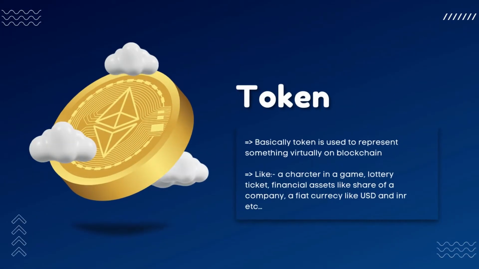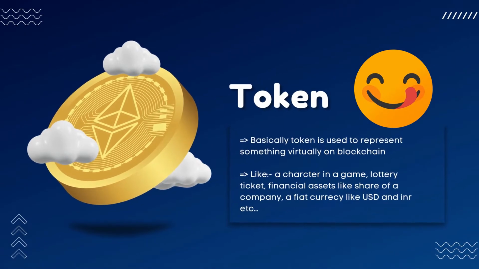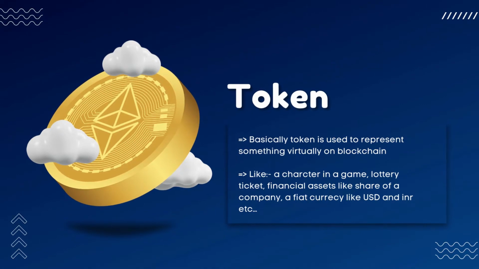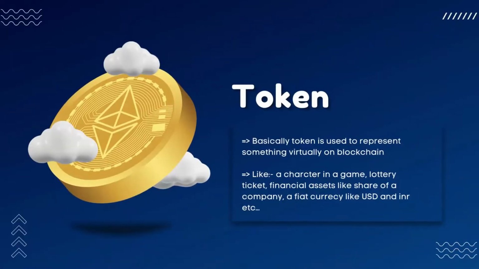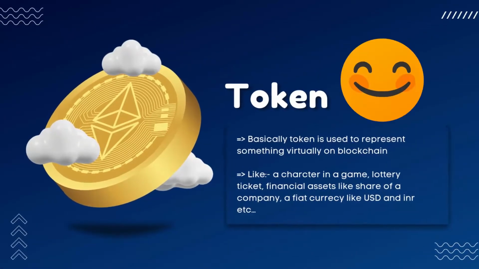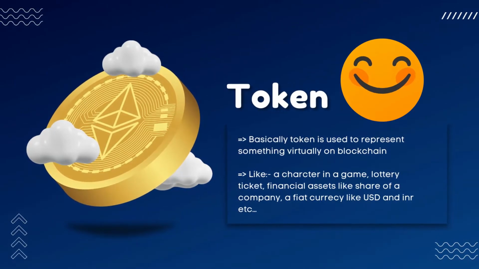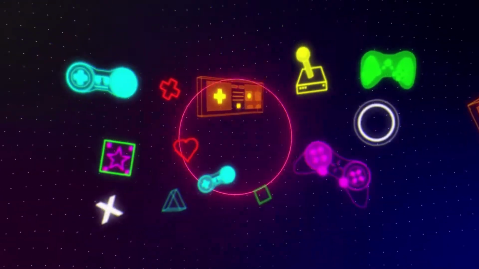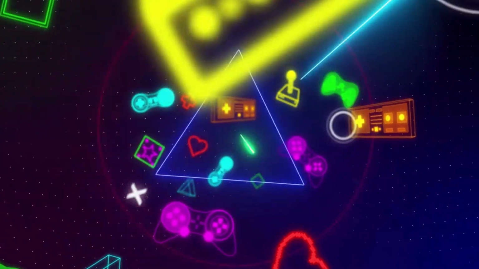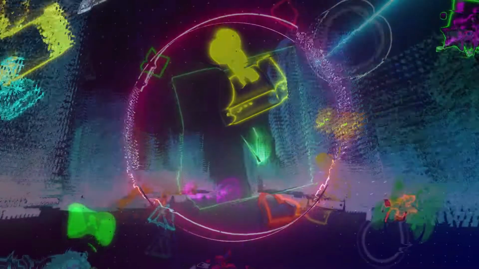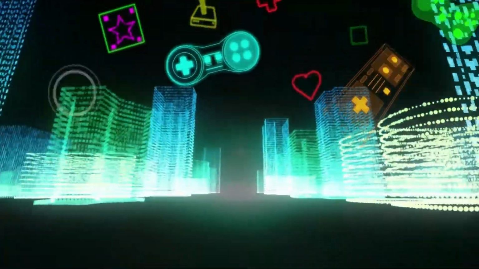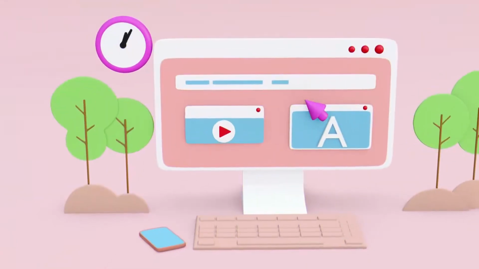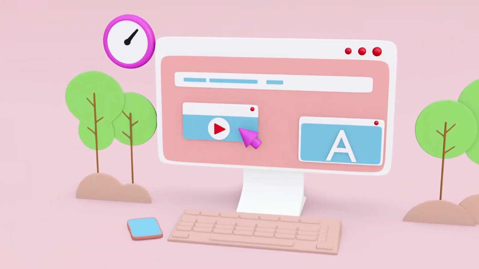At first, let's understand what a token is. Basically, a token is used to represent something virtually on a blockchain, like a gaming character, a lottery ticket, a financial asset like a share of a company, or a fiat currency like USD or INR. We can represent all these things by a token on a blockchain. Imagine that we have created a game, and when someone plays that game they can earn points. On blockchain we can represent these points as a token, and then we can add different utilities to it. Or we can think of a lottery game in which we represent the lottery ticket as a token.